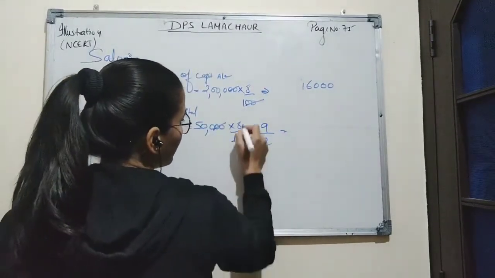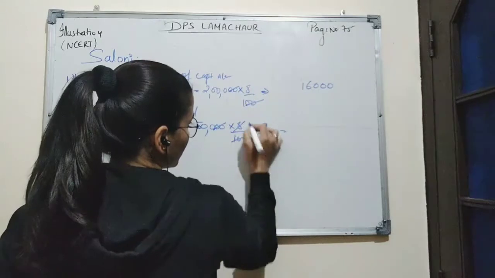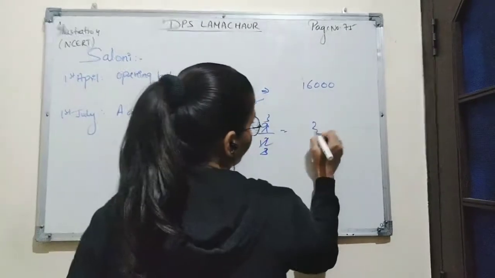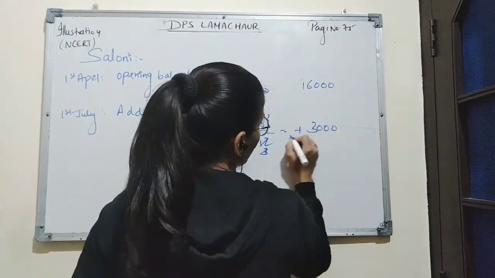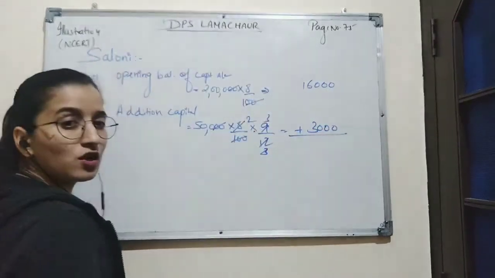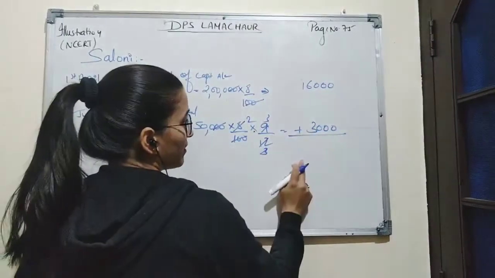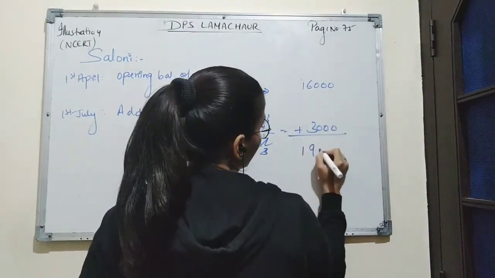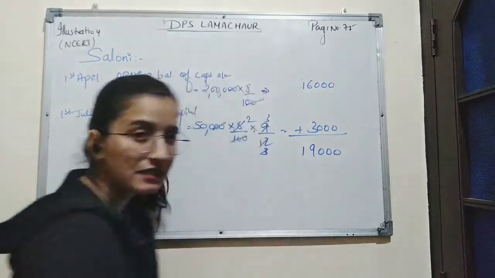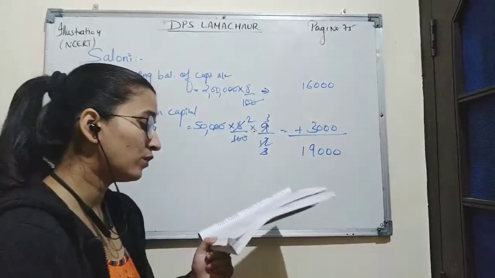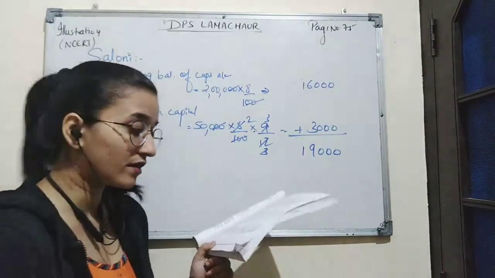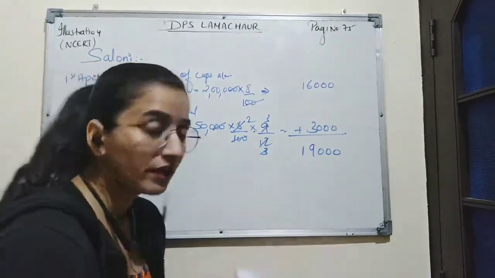So the amount will be 3,000. The total interest on capital of Saloni will be 19,000.